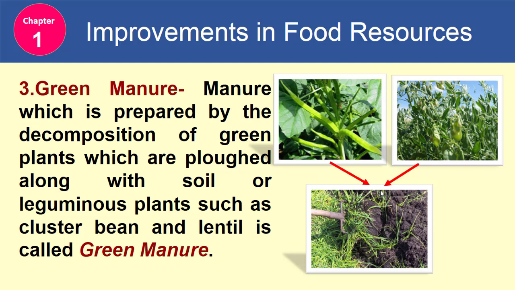The manure which is prepared by decomposition of green plants which are plucked along with soil, or leguminous plants such as cluster bean and lentil, is called green manure. So these two are leguminous plants and these plants help in making green manure.